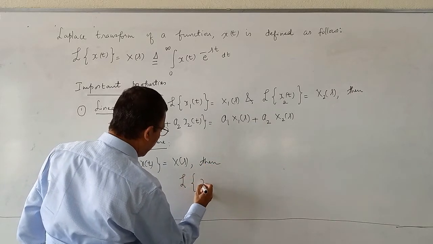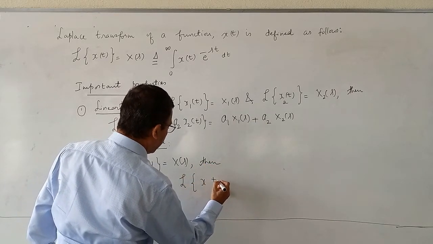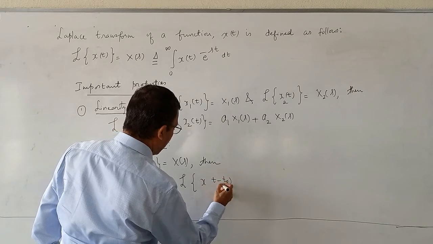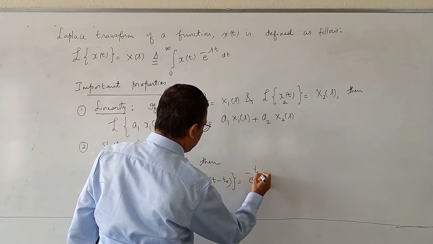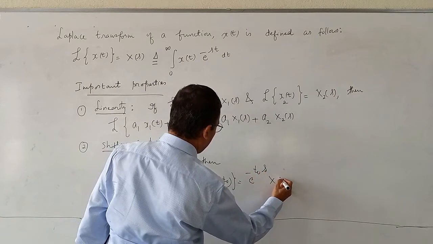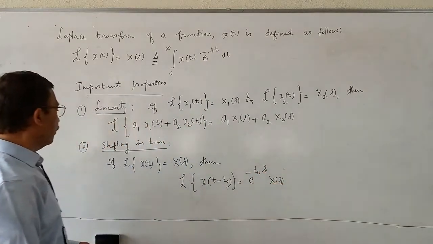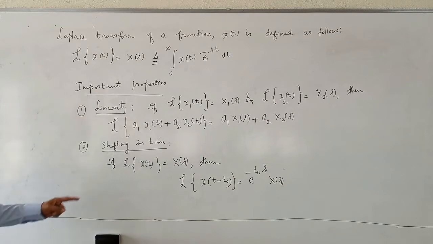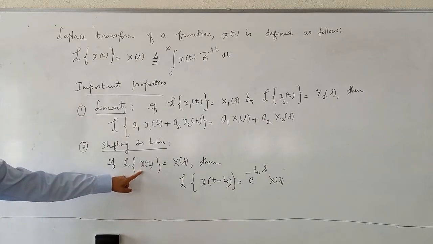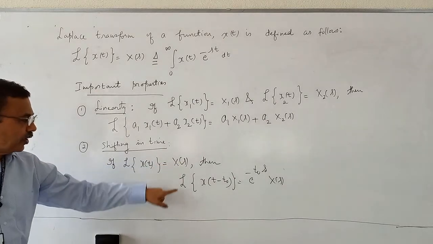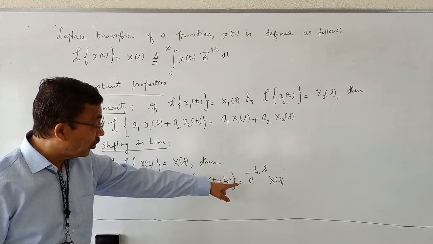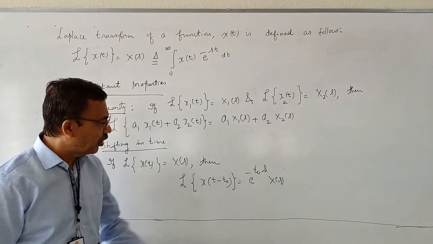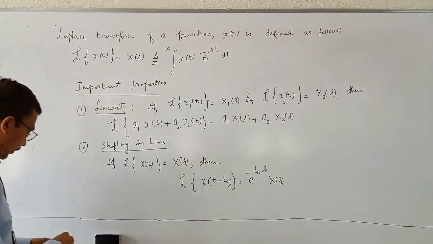Laplace transform of x of t minus t naught is equal to e to the power minus t naught into s into X of s. This property is called shifting in time. I repeat. If Laplace transform of x of t is equal to X of s, then Laplace transform of x of t minus t naught is equal to e to the power minus t naught into s into X of s.